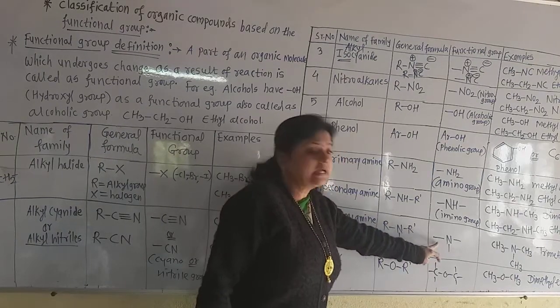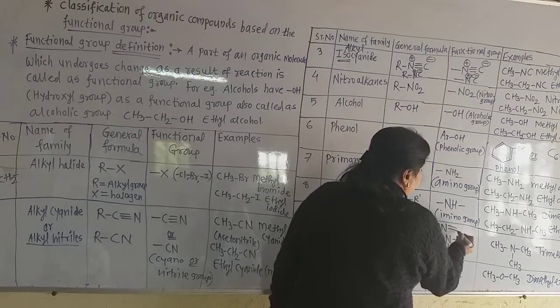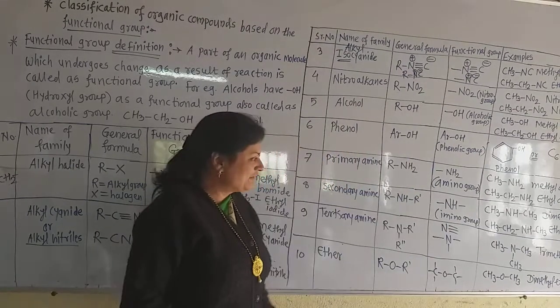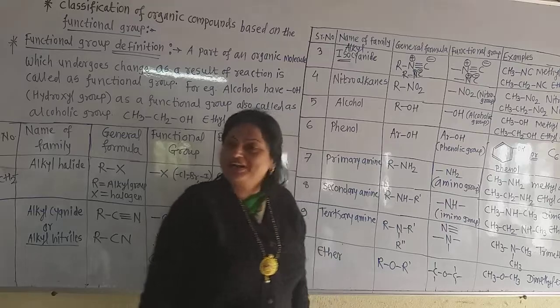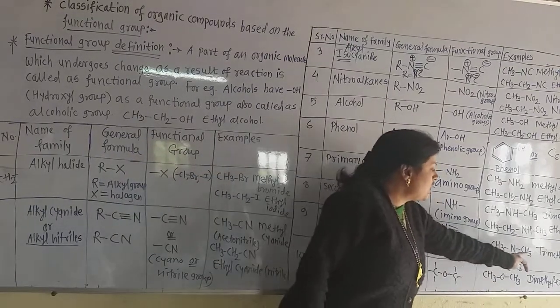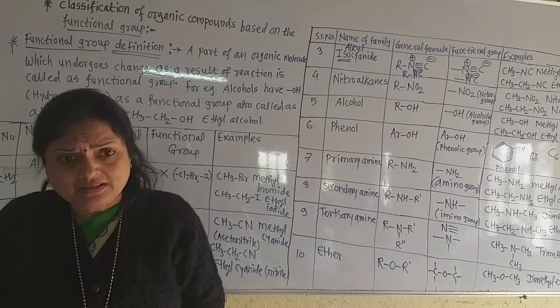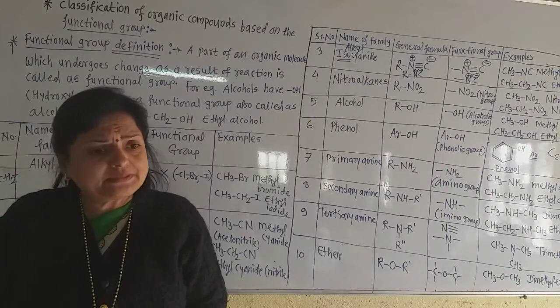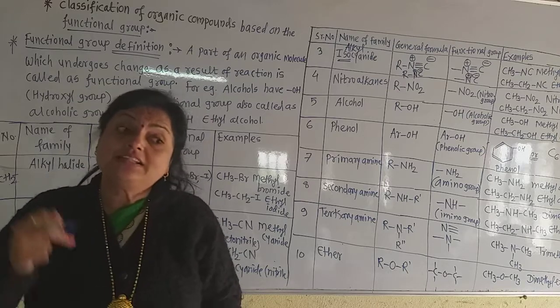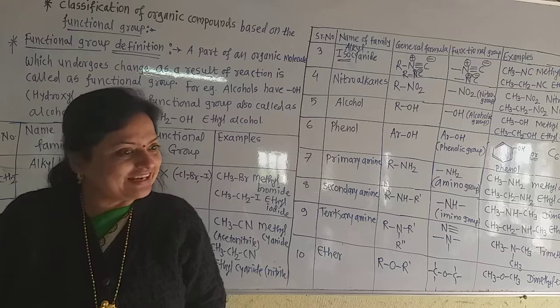Now this is the functional group. It can be written as N with triple bond also. In this way you can write the functional group of the tertiary amines. And this is the example. All three are methyl groups, so it is trimethylamine. If one ethyl group is present and two methyl groups are there, then it is ethyldimethylamine. In this way names are given.